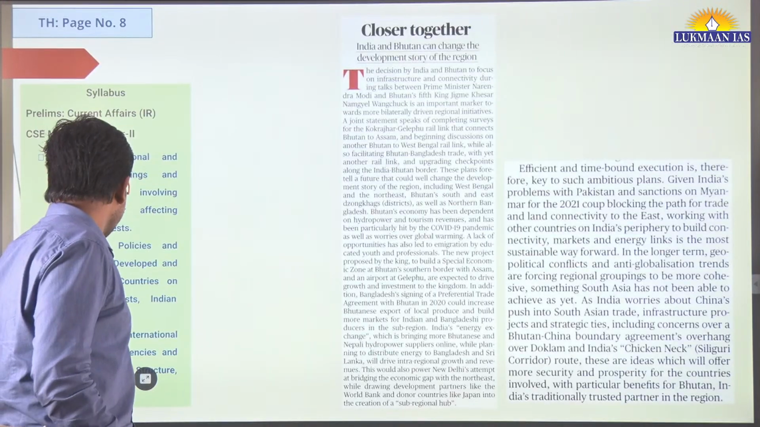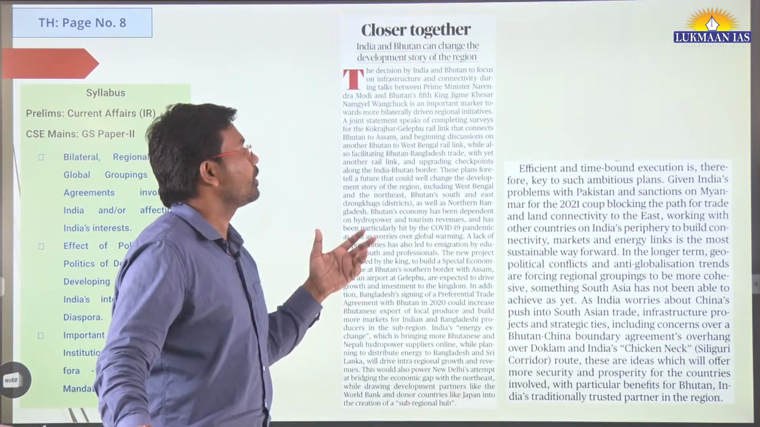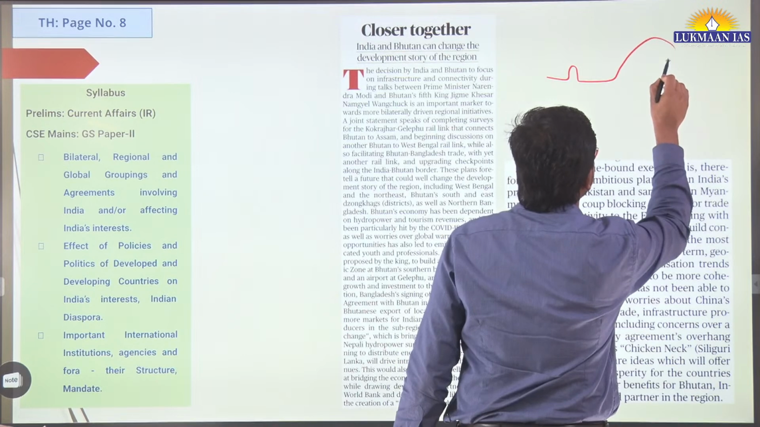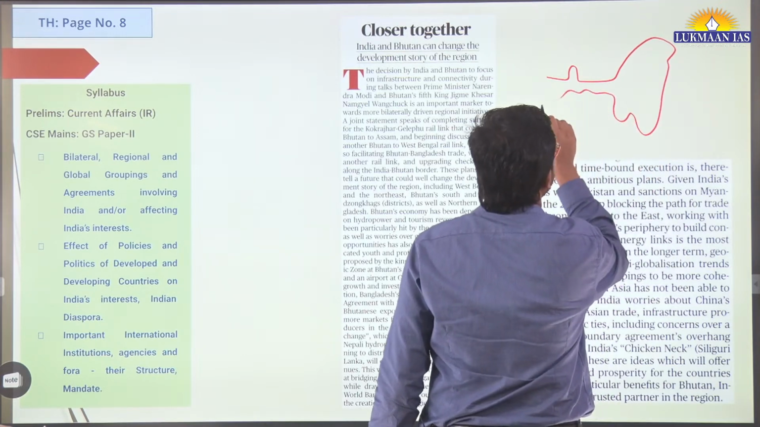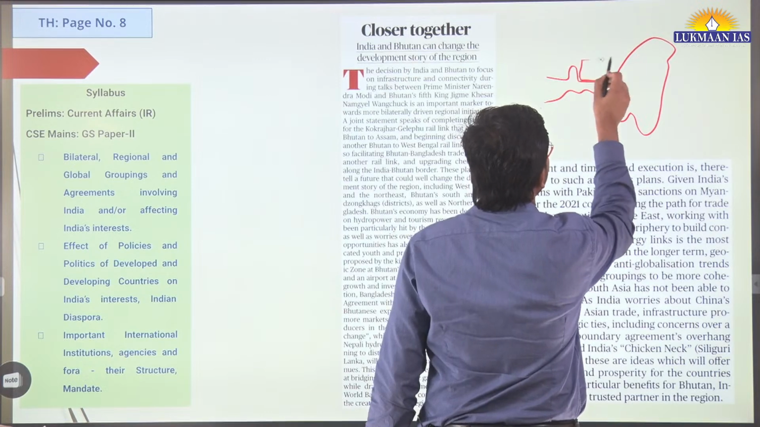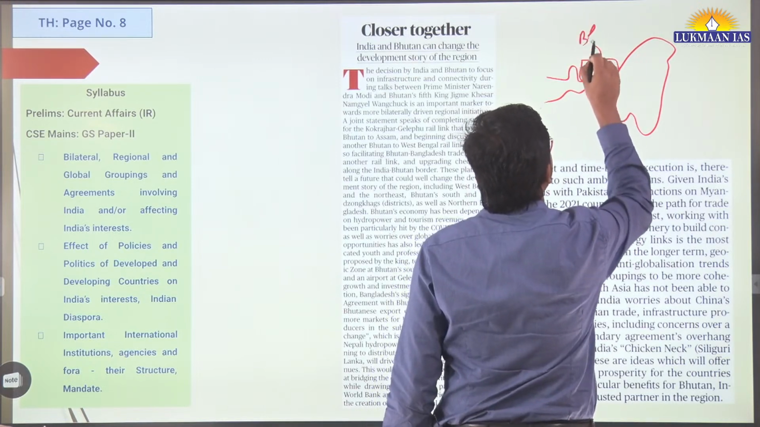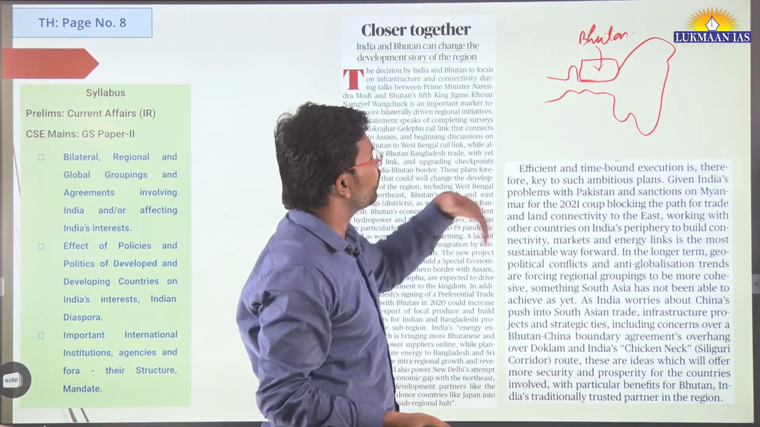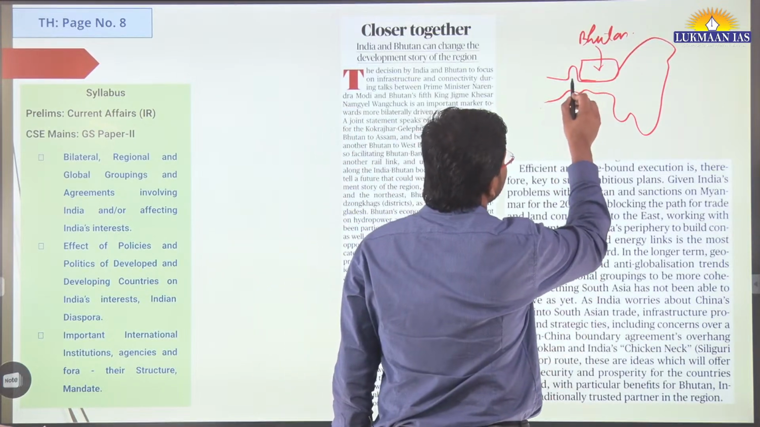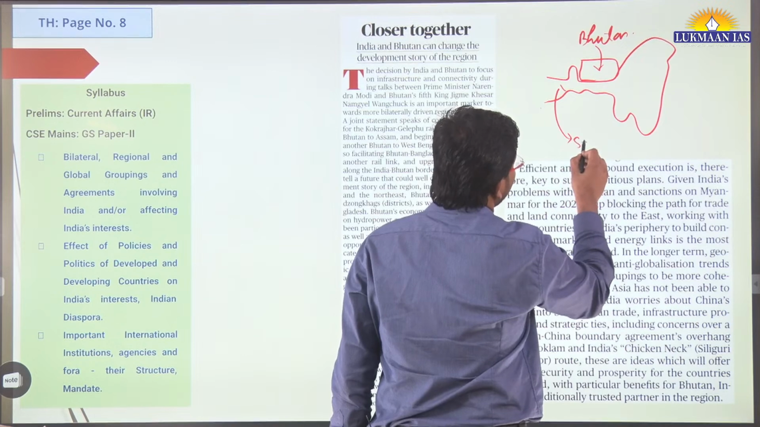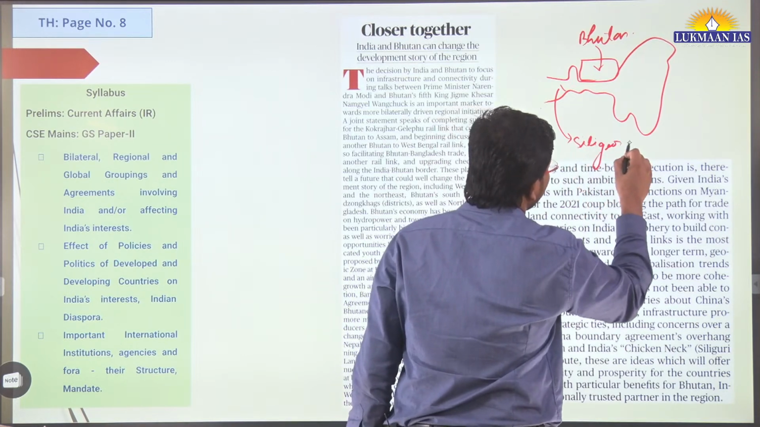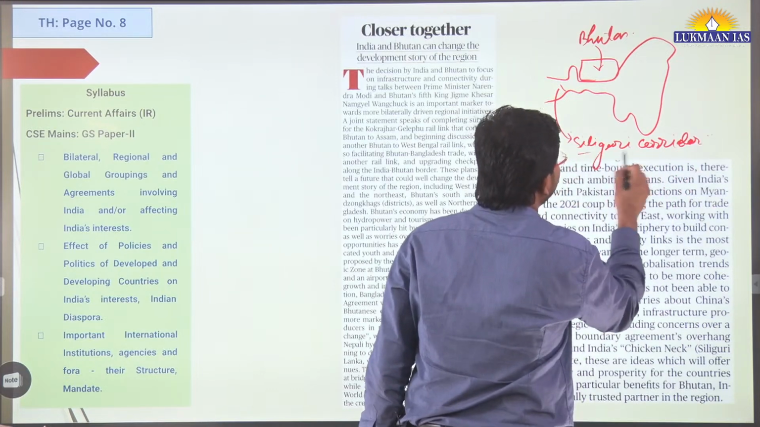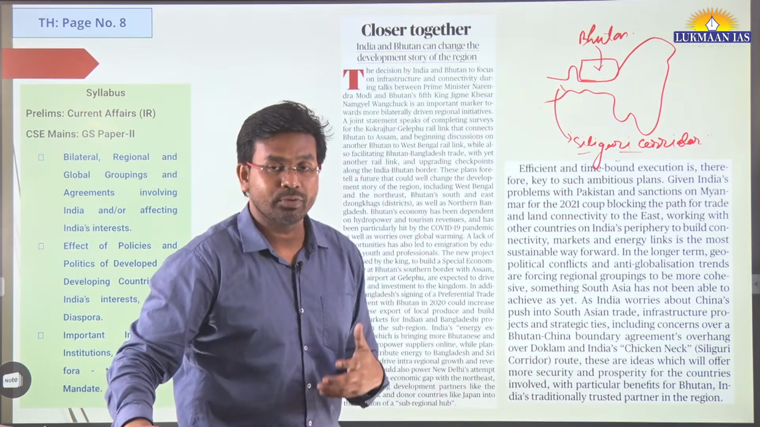Then we have another topic. This topic says closer together. Here we are talking about the bilateral relations that India has with Bhutan. So over here we have a country, its name is Bhutan, and this is the northeastern part of India, a rough sketch. There is a place known as Siliguri Corridor, which is part of the chicken's neck. This is a very vulnerable place from the security point of view of India.